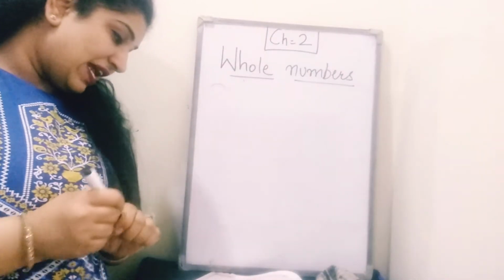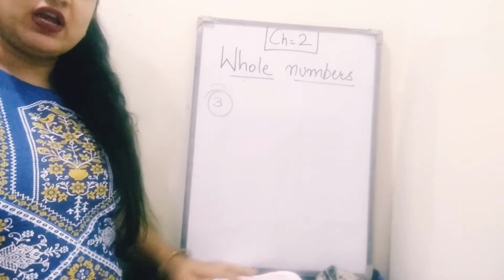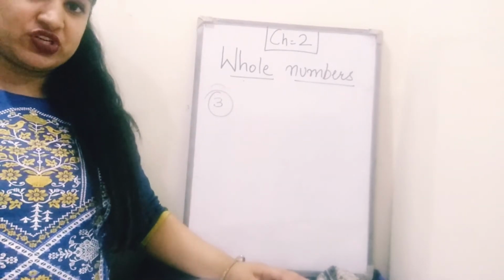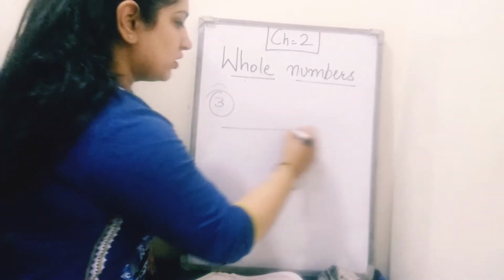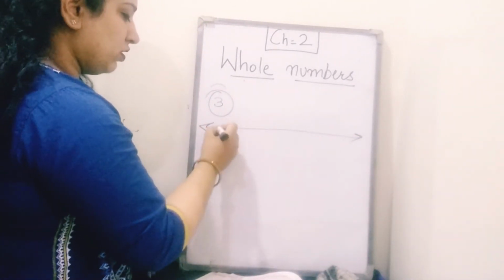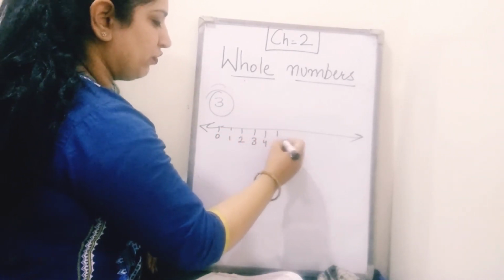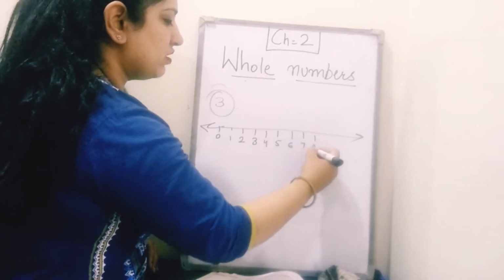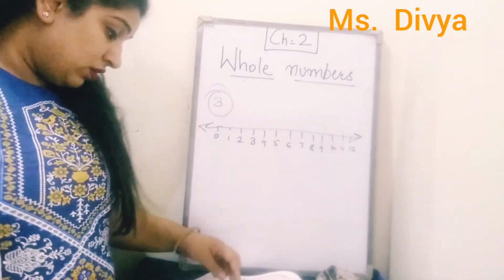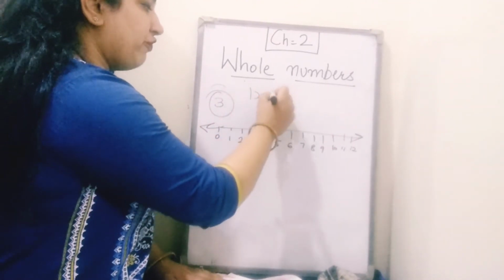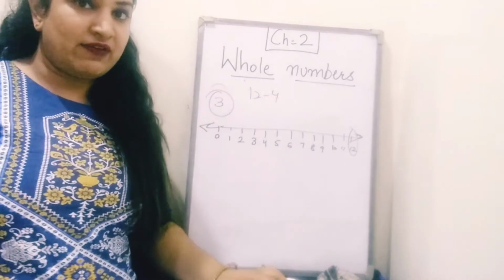Now, let's discuss question number 3, which is subtraction. Question number 3, subtraction. This question also you need to show on number line. So this is 12 minus 4. 0, 1, 2, 3, 4, 5, 6, 7, 8, 9, 10, 11 and 12. You have to subtract 4 from 12. So now you are on 12, right?